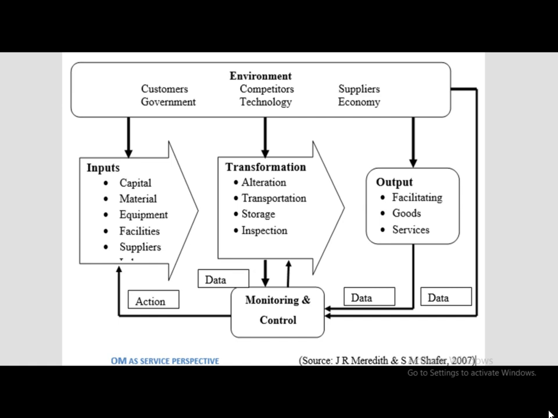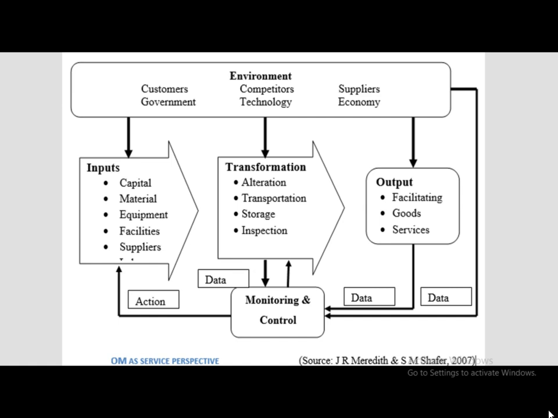While we are talking about the environment, environment can consist of suppliers, economies, competitors, technologies, customers, government, and so on. There is one more feedback type of part in the entire system, that is monitoring and control.